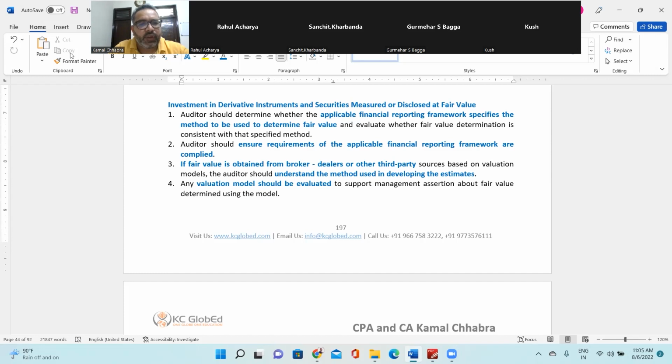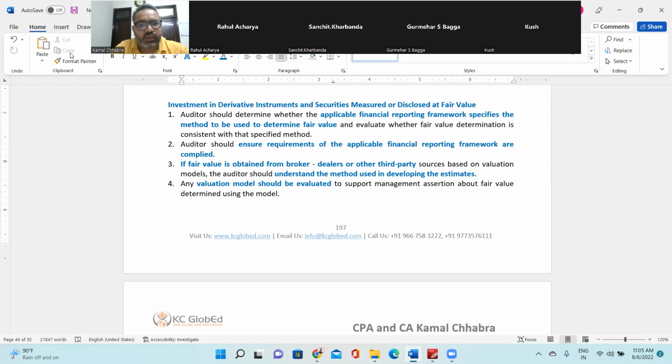Third, if fair value is obtained from a broker or dealer or third party source, right? So for example, for a listed company, the value of their share, generally you take from Bloomberg, right? You take from dealers, you take from broker statements, right? Those third party sources which you consider for the valuation.